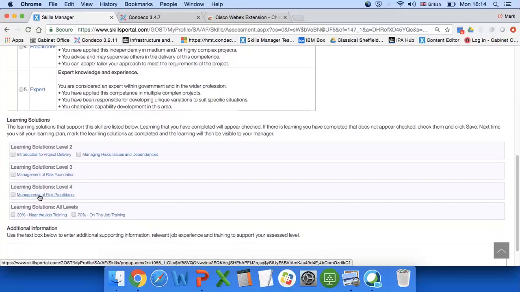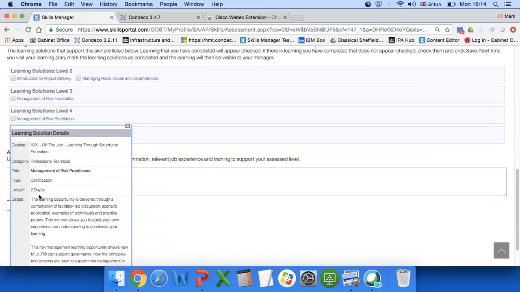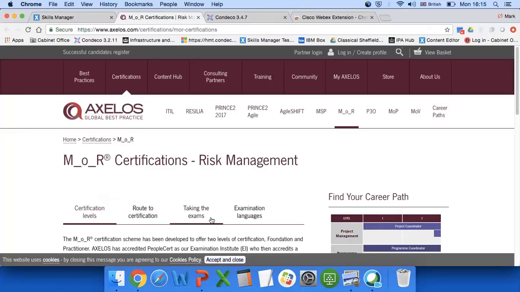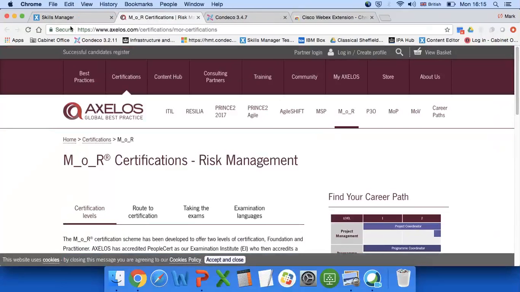So there's a Management of Risk practitioner course. Now, for anything that's on the civil service learning curriculum, the link that's at the bottom of that will take you there. So I know that you don't use civil service learning, but what this can show you, if it was a civil service learning course like Prince 2 practitioner, you can get a little bit of information about that. But this particular link for the Management of Risk practitioner actually goes to the accrediting body, Axelos. So here you can find out a lot more information about that particular course.